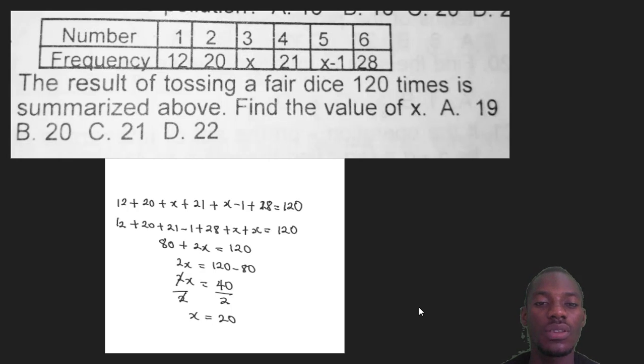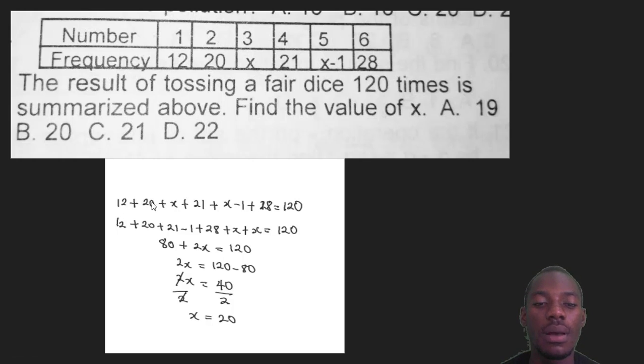Now let's check out number 4. The result of tossing a fair die 120 times is summarized above. Find the value of X. Now this is the case. Now this is a tabular one. So the total is the frequency here. You just add up the frequency.